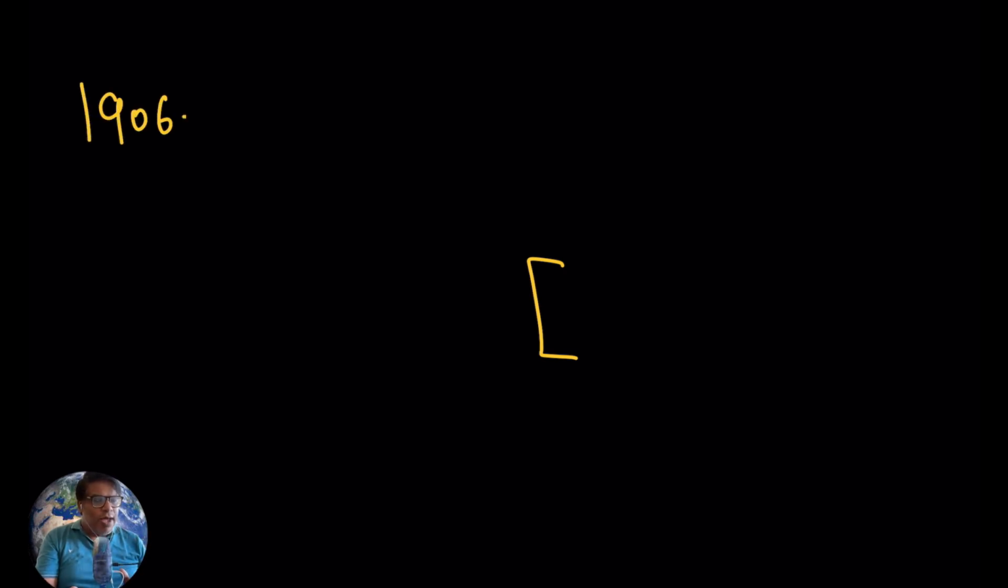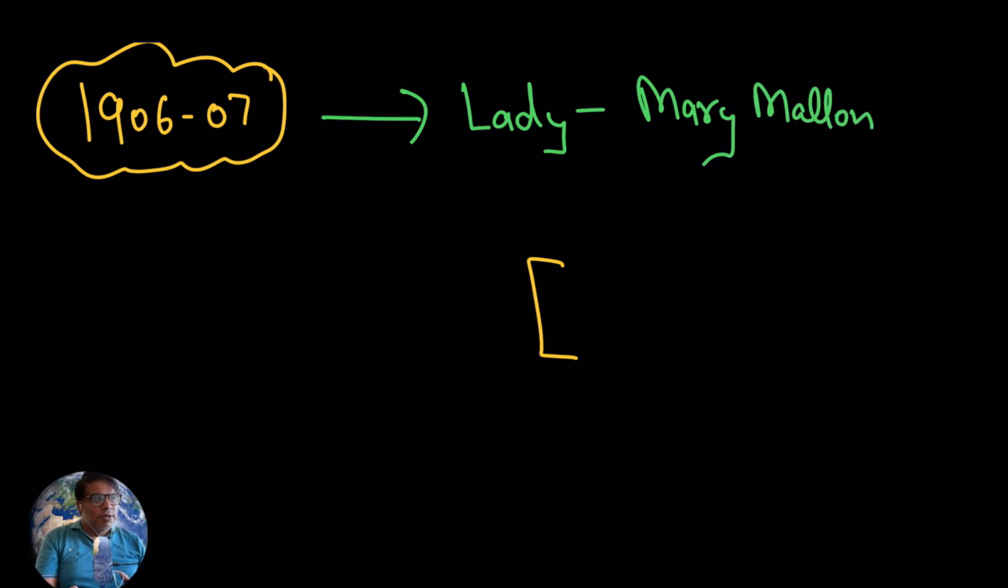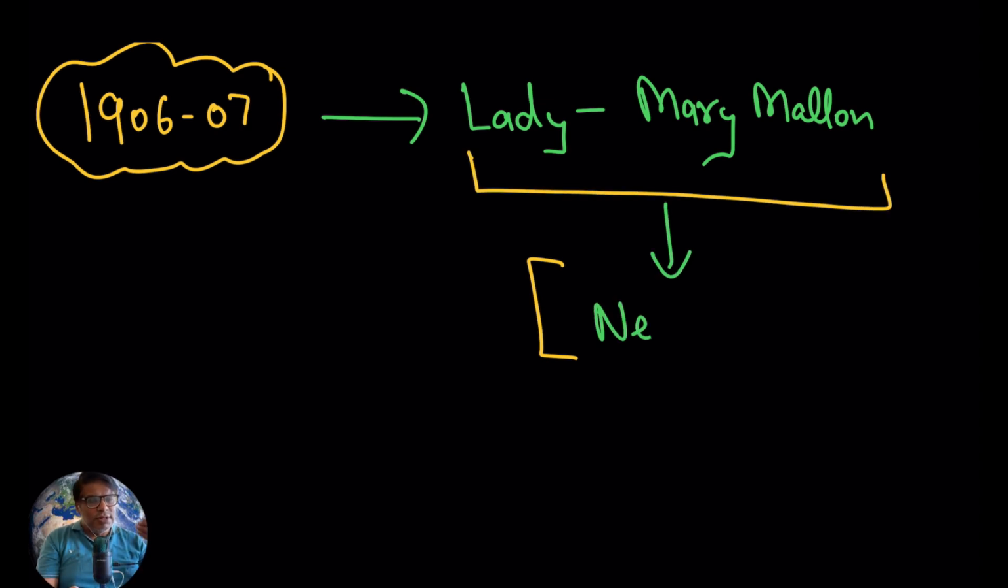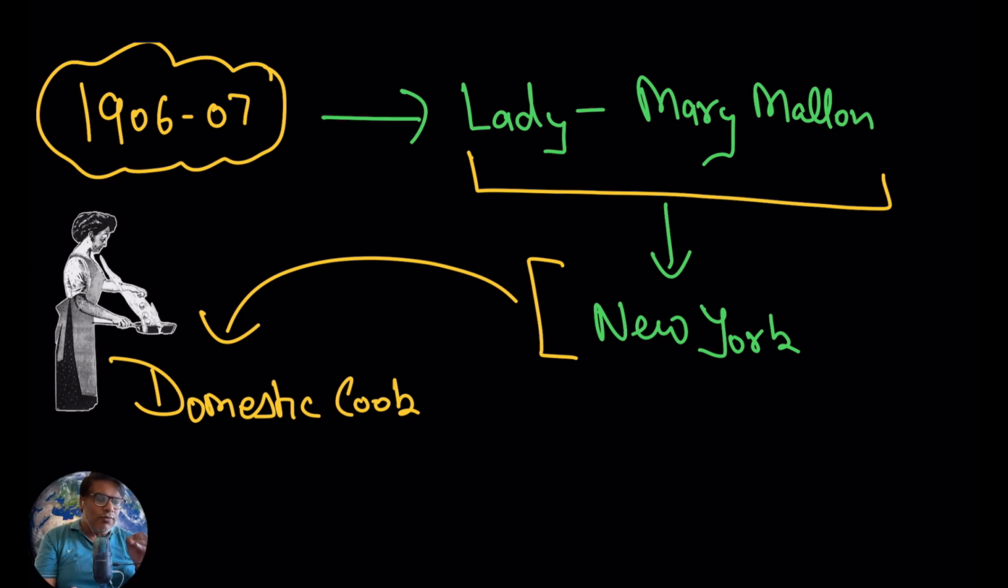Let us go back in the year 1906-1907. In the year 1906, one lady, Mary Mallon, was born in Ireland. From Ireland, she migrated to New York. In New York, she started working as a domestic cook. Her service was to cook and serve food, and she used to work in wealthy families.